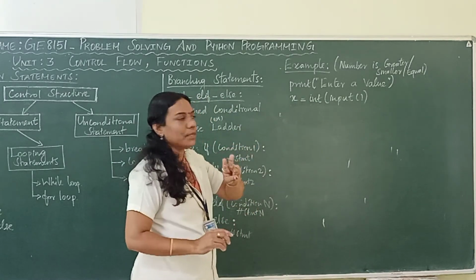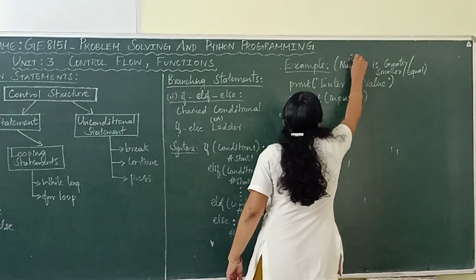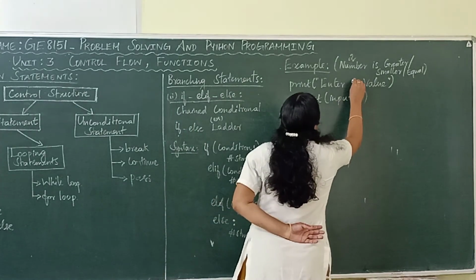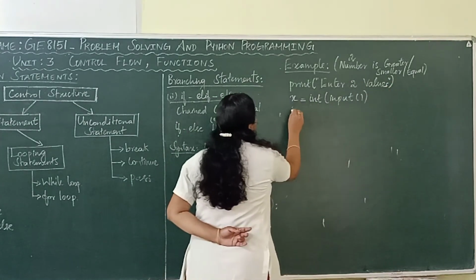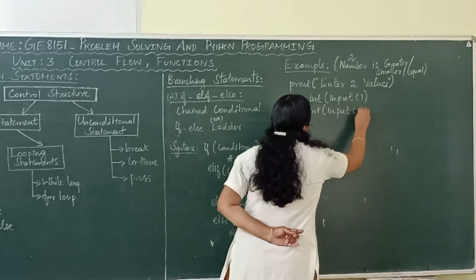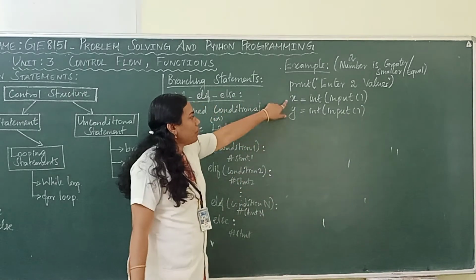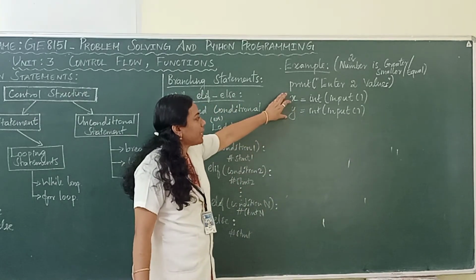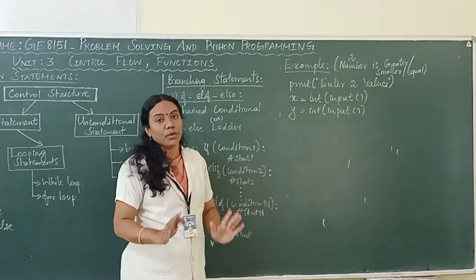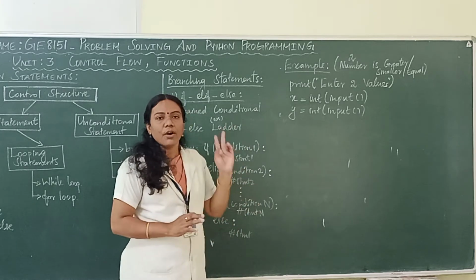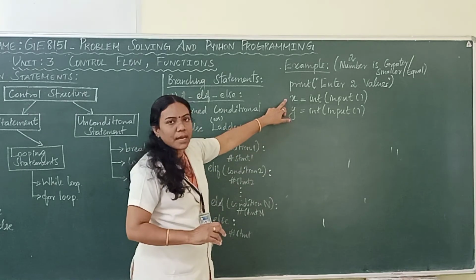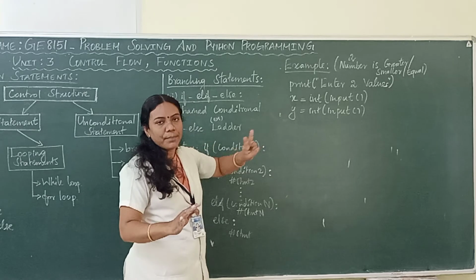We need to get two numbers as input, so we can assume x as the first number, enter two values, right. The second number we can consider as y, int of input. We are going to compare these two numbers, x and y, that is the program. We are going to compare whether x is greater than y or y is greater than x, or whether x and y are equal, right, that is our program. In order to compare, two numbers are needed as input. So, accordingly we are getting x as a number and y as the second number.